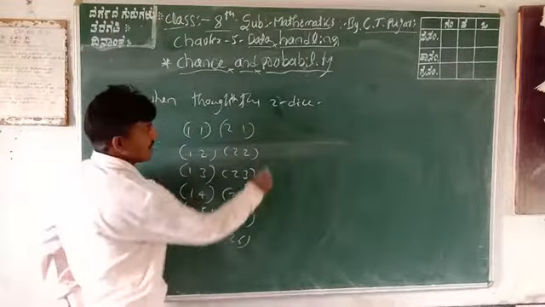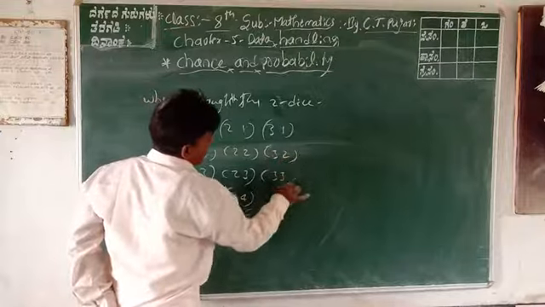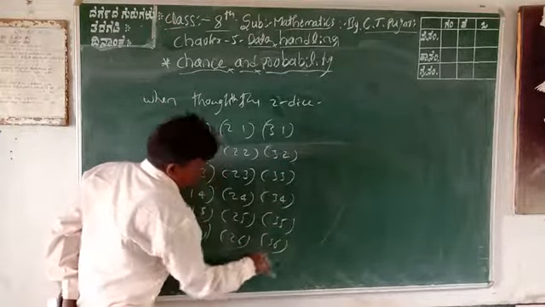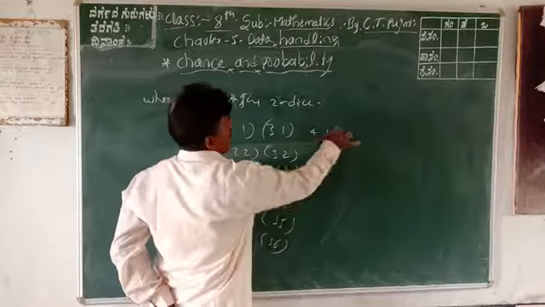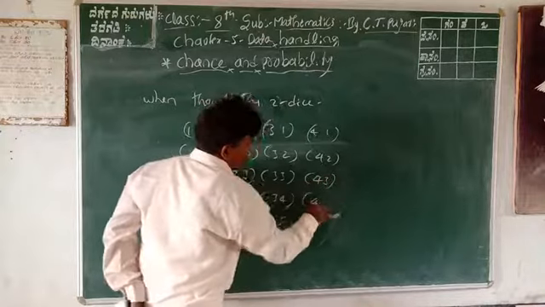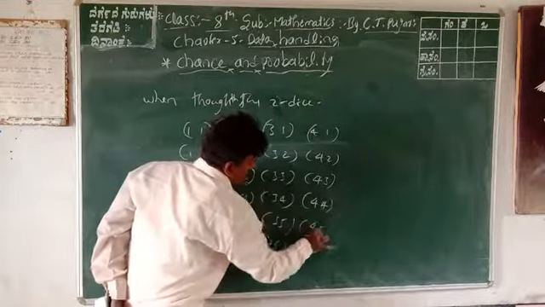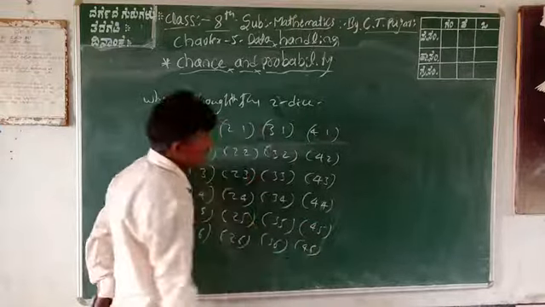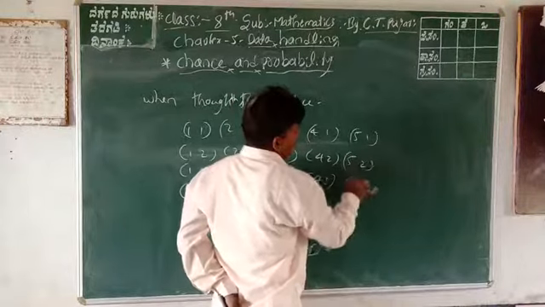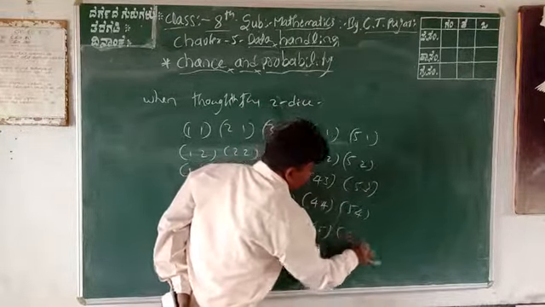Then 3 1, 3 2, 3 3, 3 4, 3 5, 3 6. Then 4 1, 4 2, 4 3, 4 4, 4 5, 4 6. Then 5 1, 5 2, 5 3, 5 4, 5 5, 5 6.